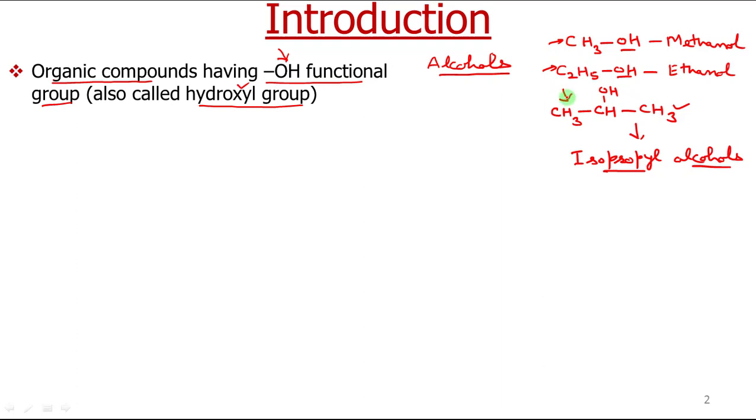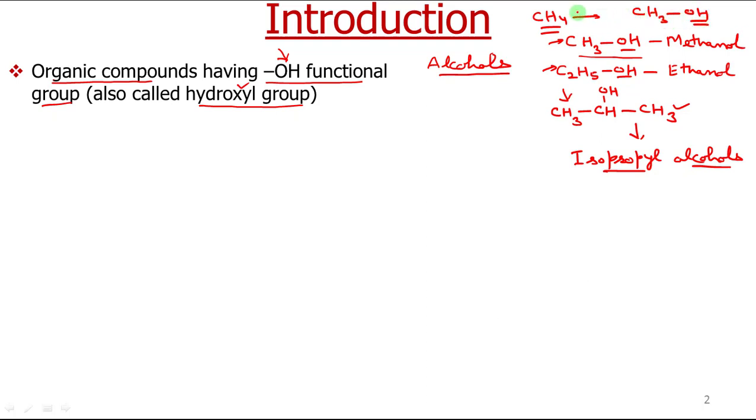So these are very common and basic alcohols, and they have great use in our daily lives, which we will see next. If you look carefully, these compounds are derived simply: suppose we have CH4, this is methane. If we replace one hydrogen by the OH group, it becomes CH3OH.